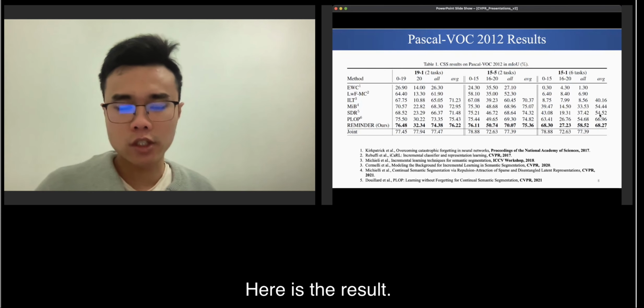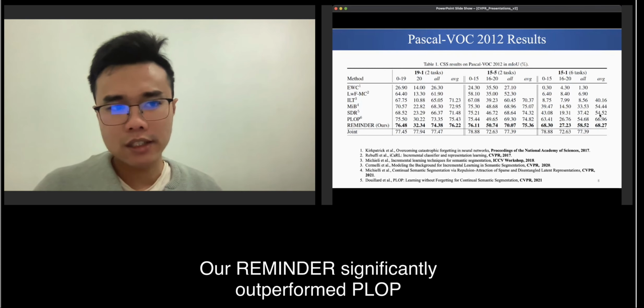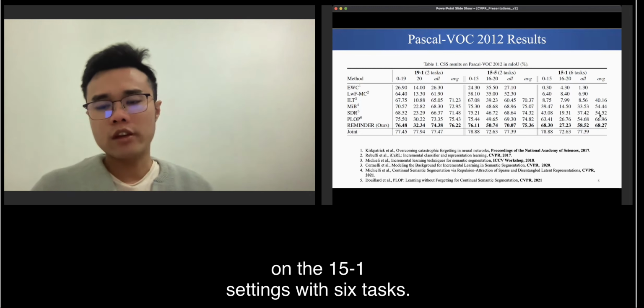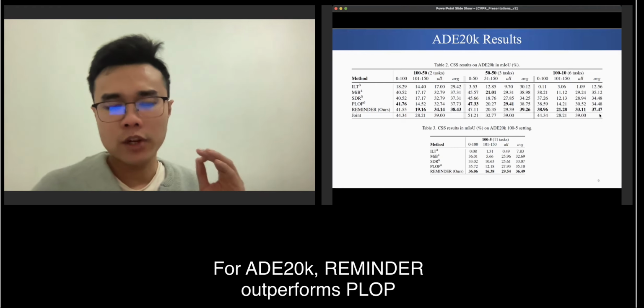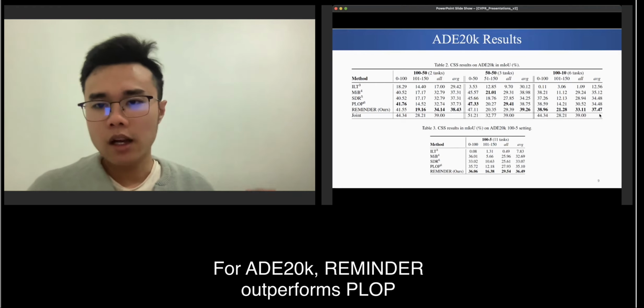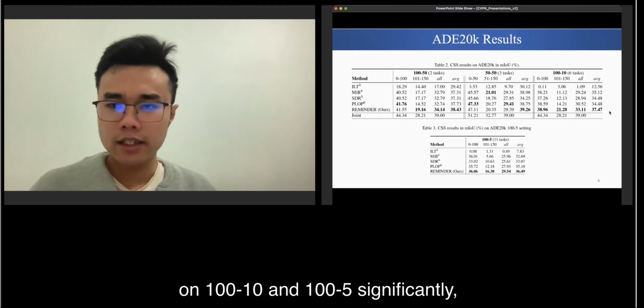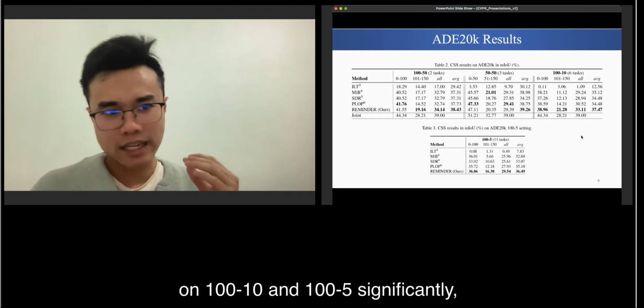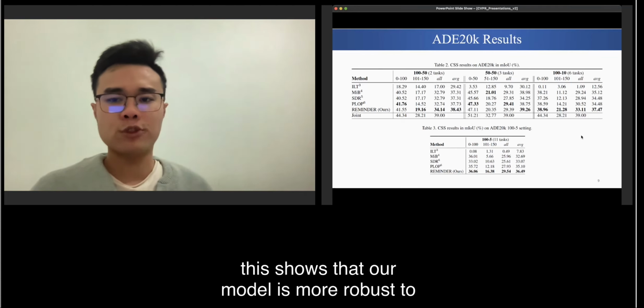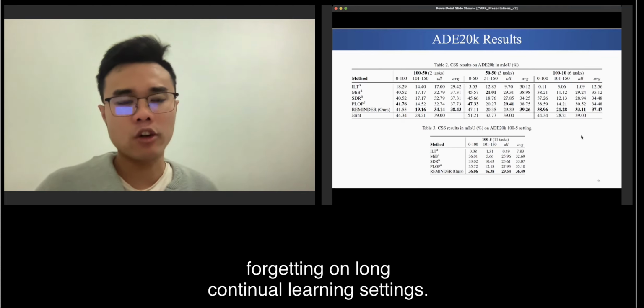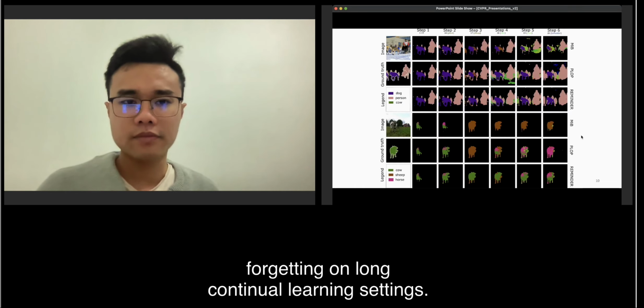And here is the result. Our REMINDER significantly outperformed PLOP on the 15-1 setting with 6 tasks. For ADE20K, REMINDER outperforms PLOP on the 100-10 and 100-5 settings significantly. This shows that our model is more robust to forgetting in long continual learning settings.